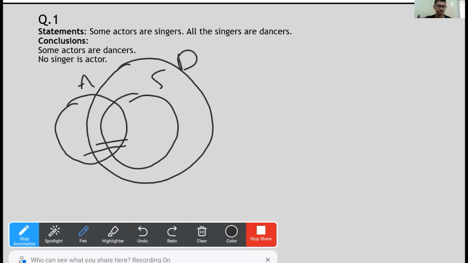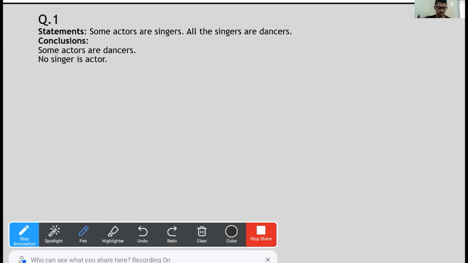Okay, even in this case itself, that has been disproved, right? These singers are actors. There is a common point between A and S. So, we can already say that this statement is wrong. This is disproved. On the other hand, the first conclusion was true. So this is what we can say. Conclusion 1 is correct. Conclusion 2 is wrong.